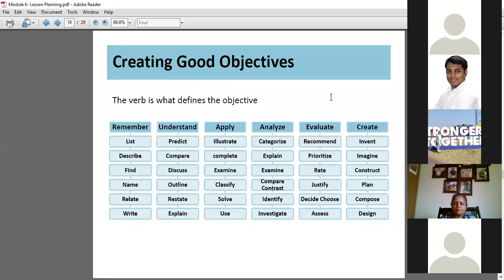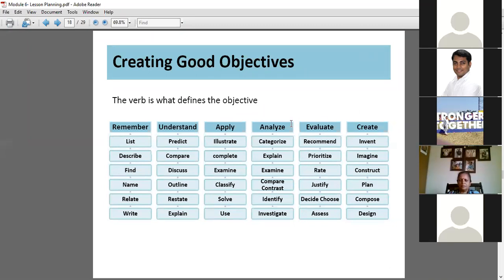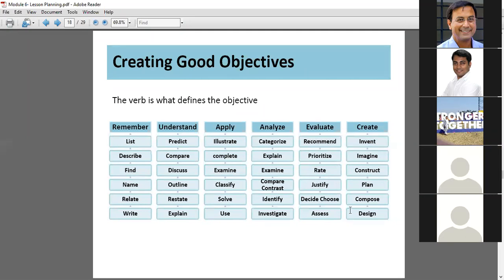Similarly, there are other categories: apply, analyze, evaluate, and create. Each one of them has different pointers. So while creating an objective in a lesson plan, we should be able to dig deeper into these areas and make sure that our lesson plan covers or meets these objectives or not.